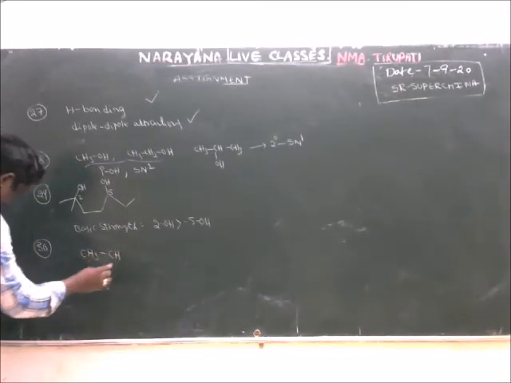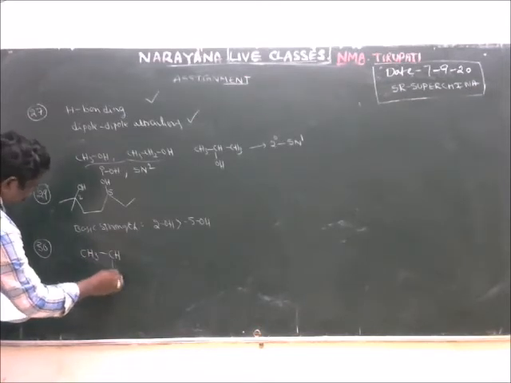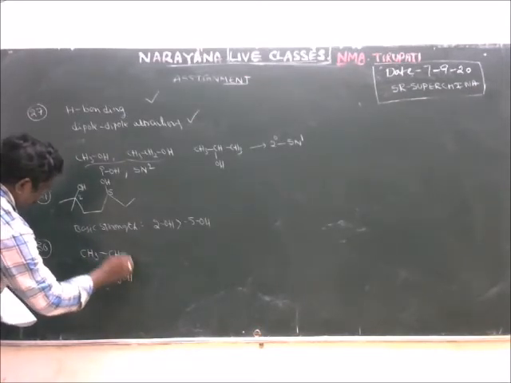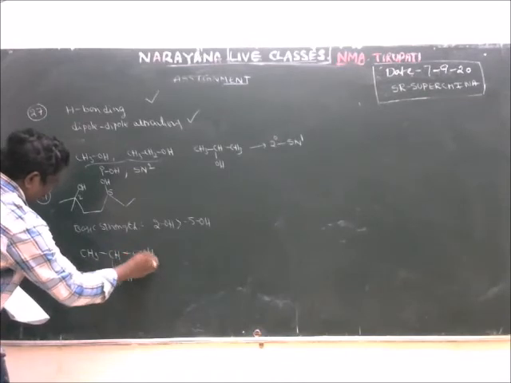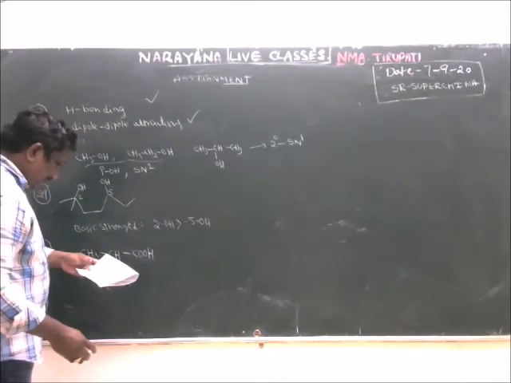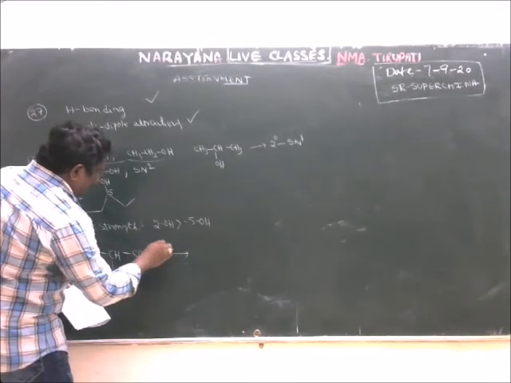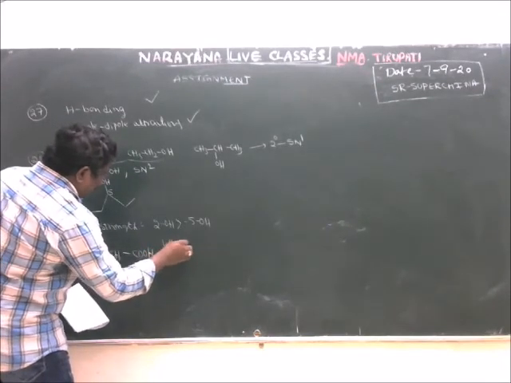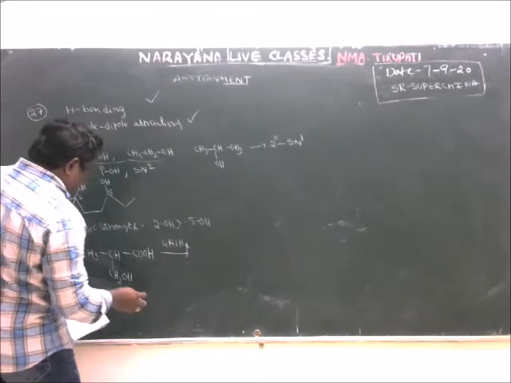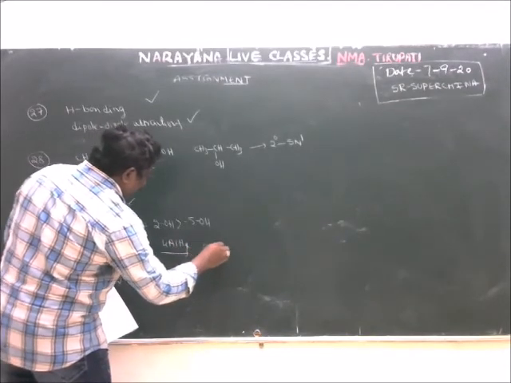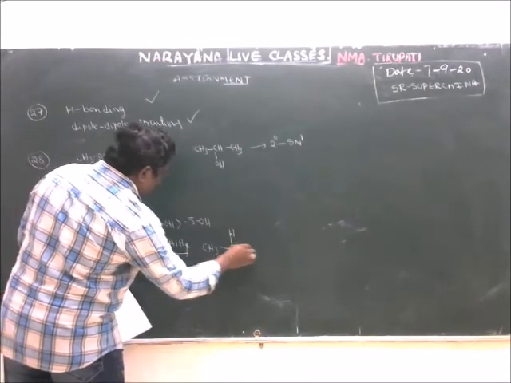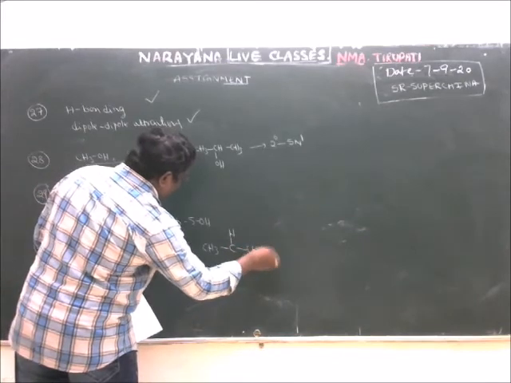CH3, CH2OH, COOH, and it is treated with lithium aluminum hydride. Lithium aluminum hydride acts as a reducing agent, converting it into an alcohol. Here it can be converted into CH2OH.